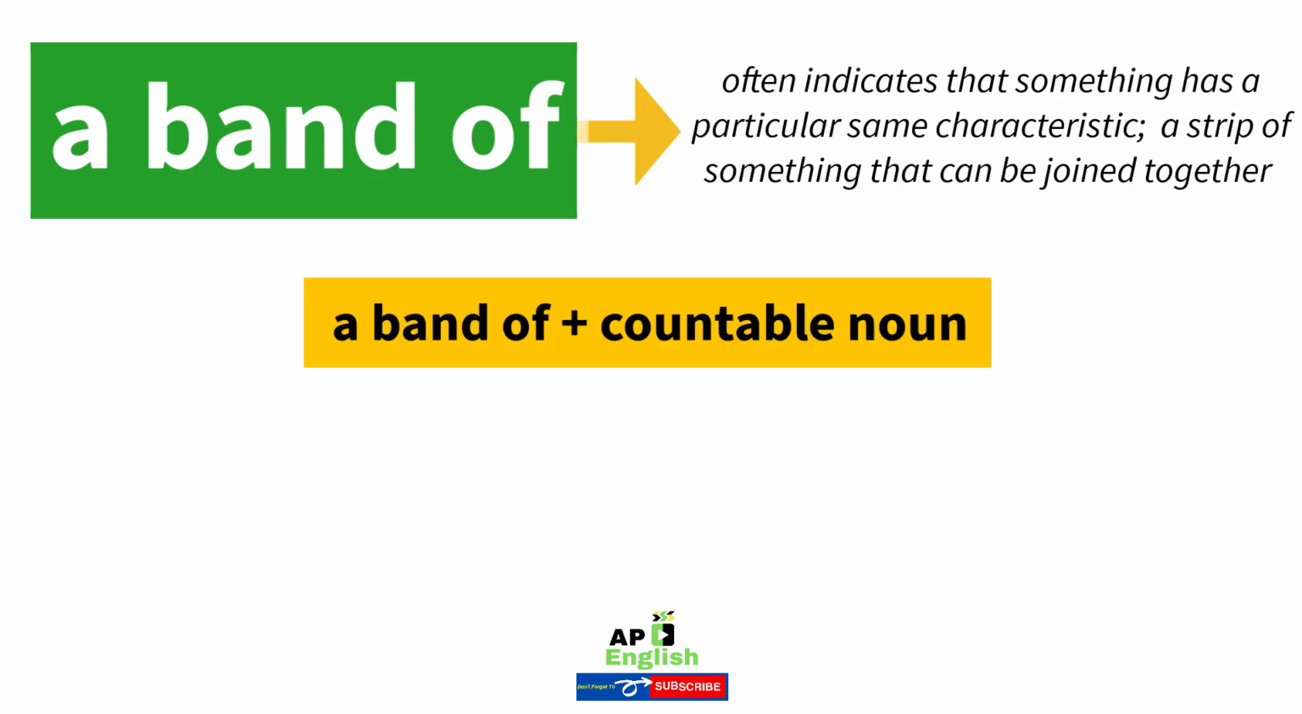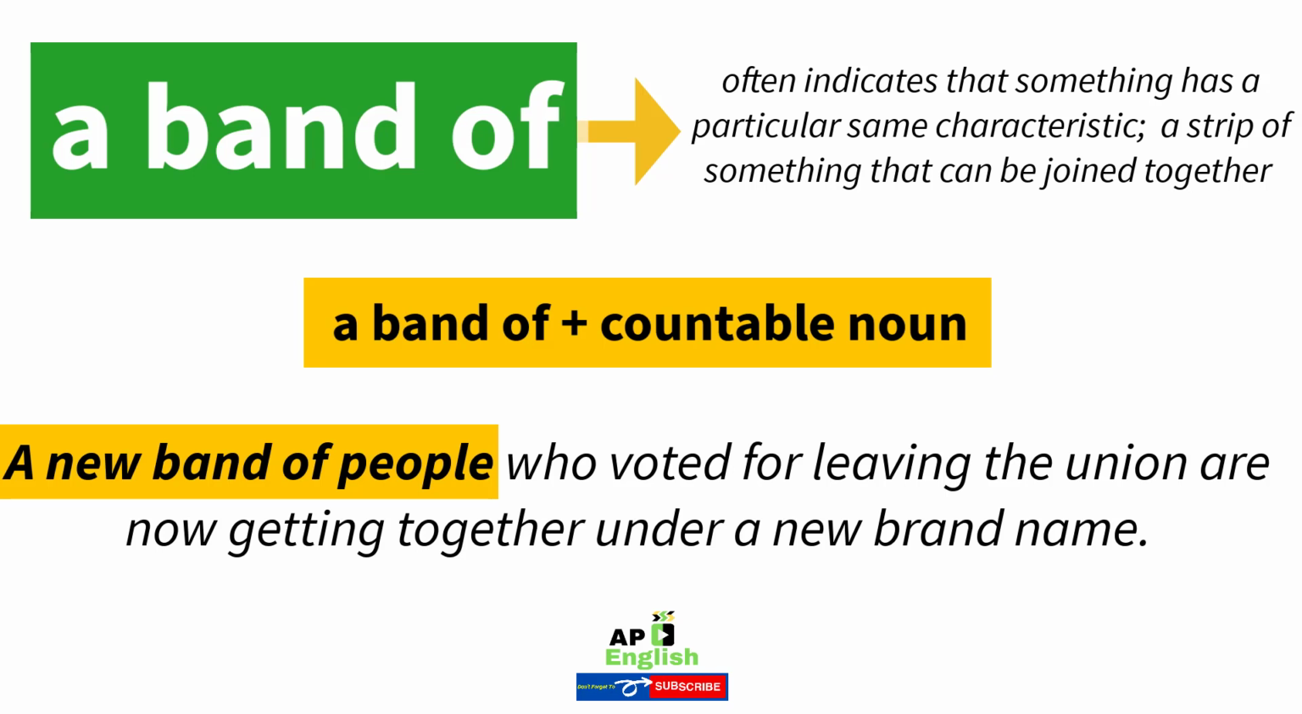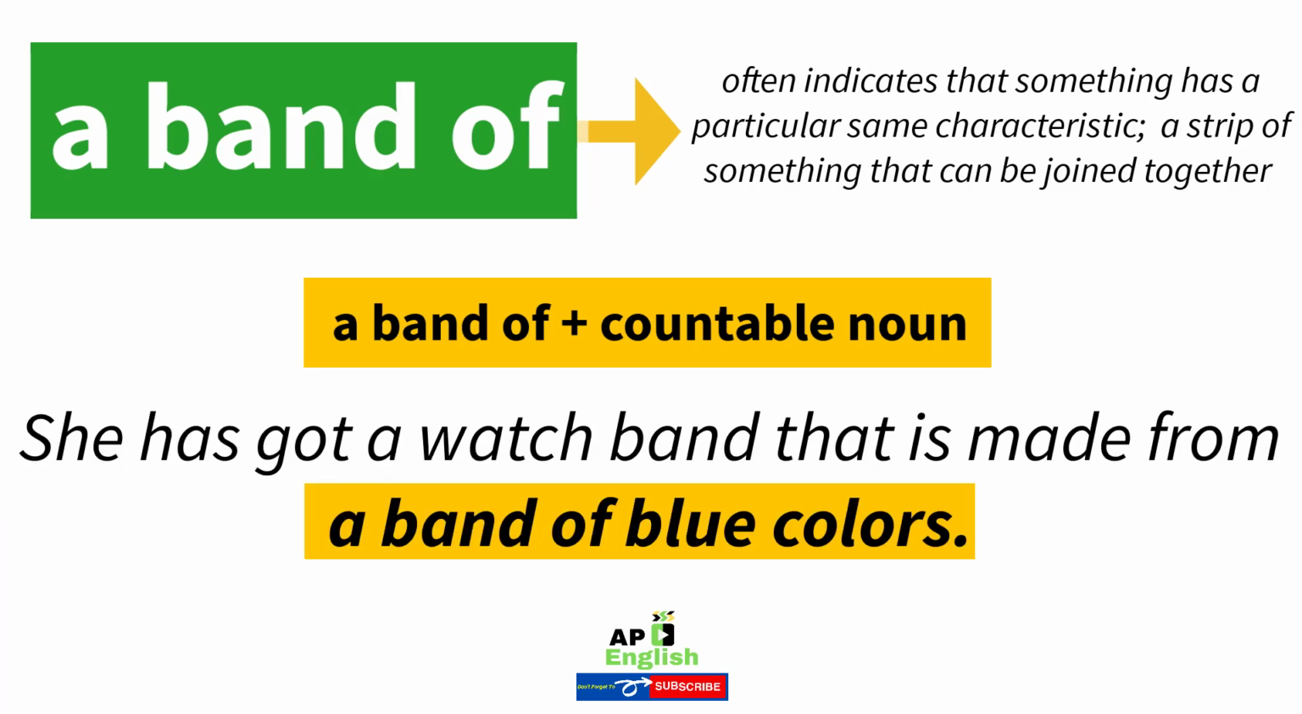Three. A band of. A band of goes with a countable noun. A band of often indicates that something has a particular same characteristic. A band of also means a strip of something that can be joined together. A new band of people who voted for leaving the union are now getting together under a new brand name. She has got a watch band that is made from a band of blue colors.